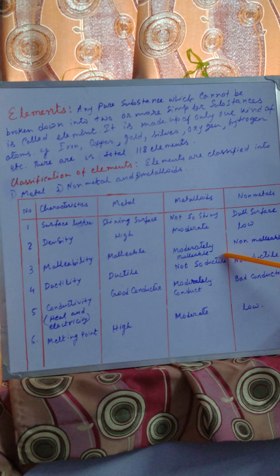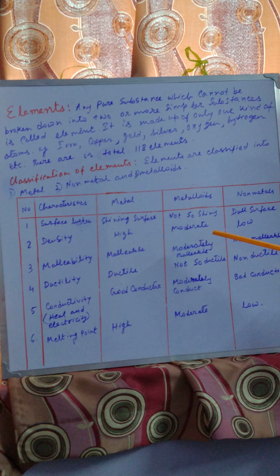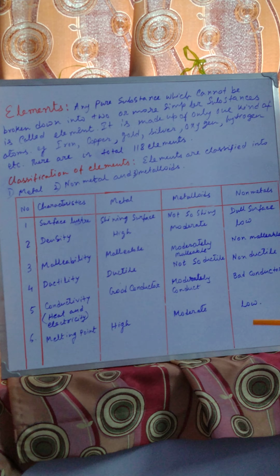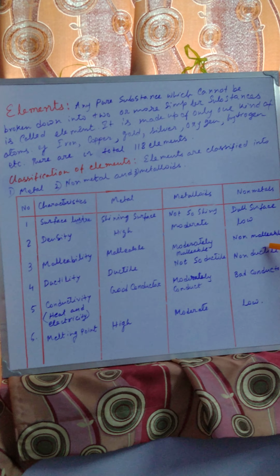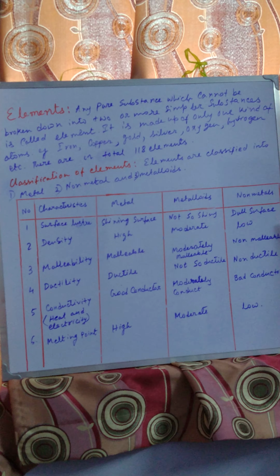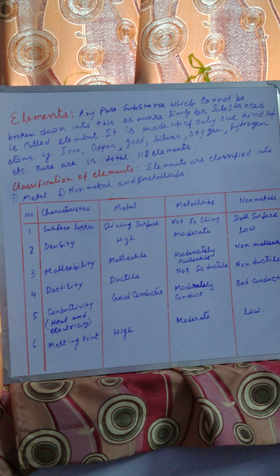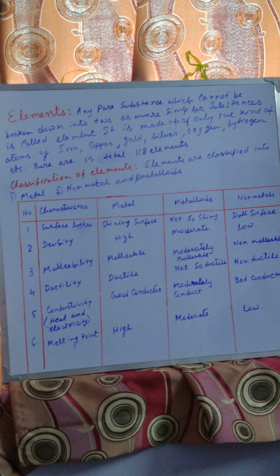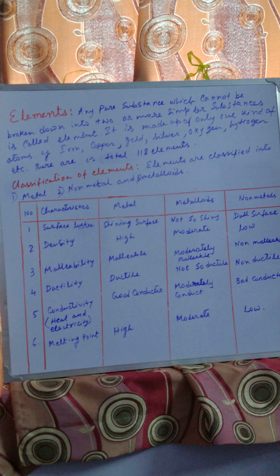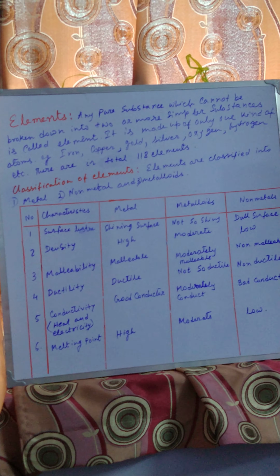But metalloids are moderately malleable, and in case of non-metals, they are not at all malleable. When we beat down the non-metals, they will be broken down. We will get the powder form of it. We will not get the sheets from those.